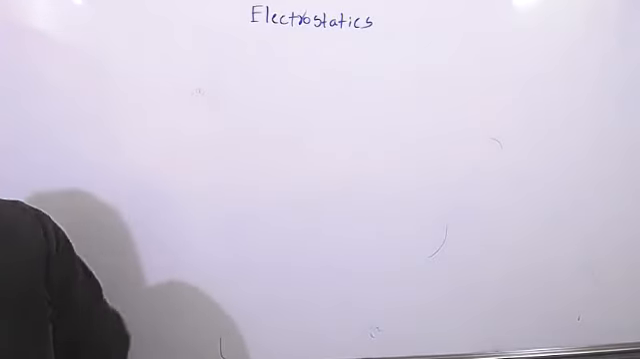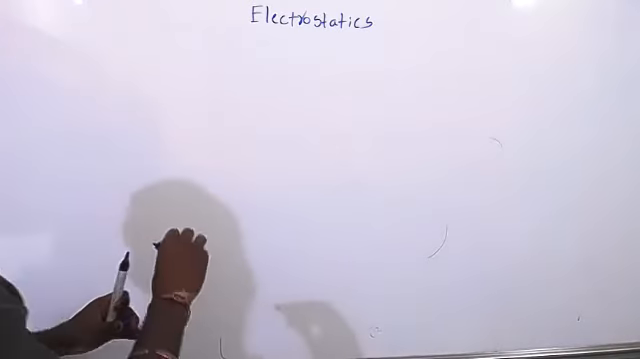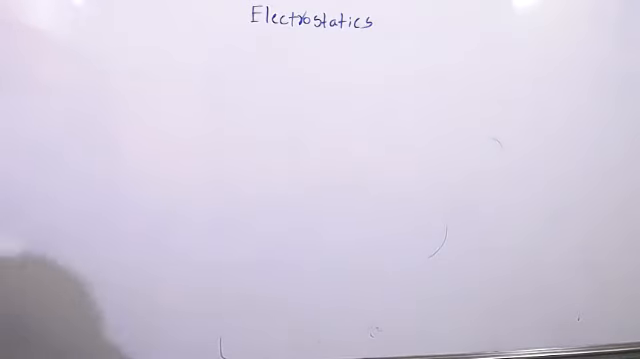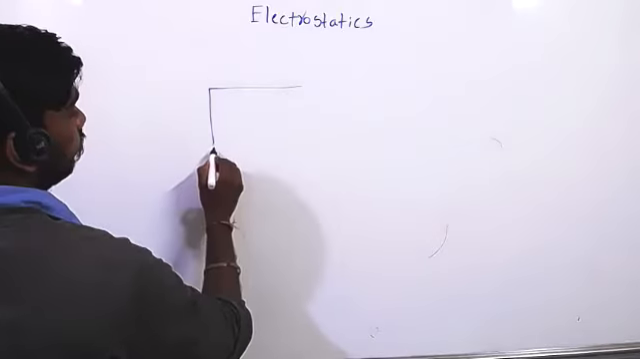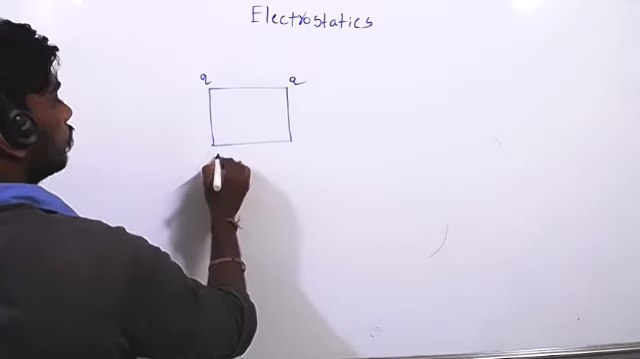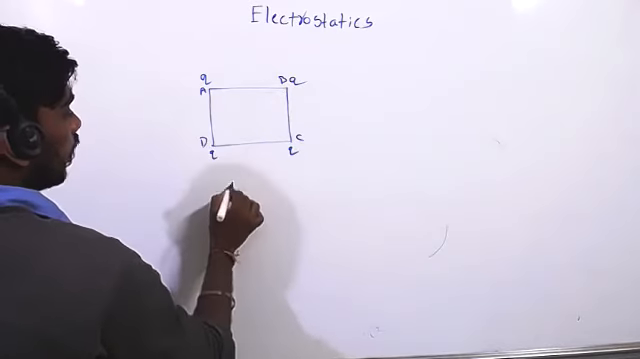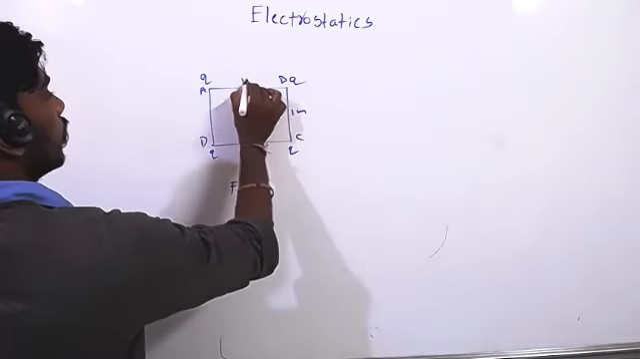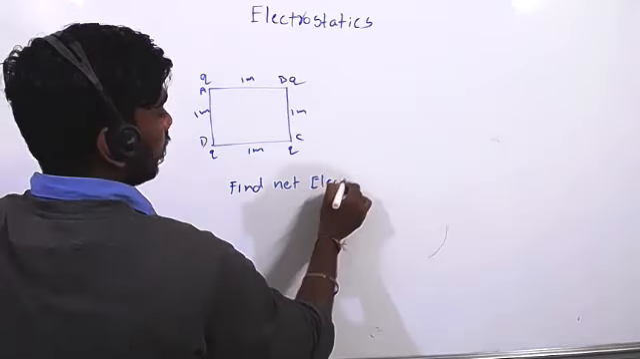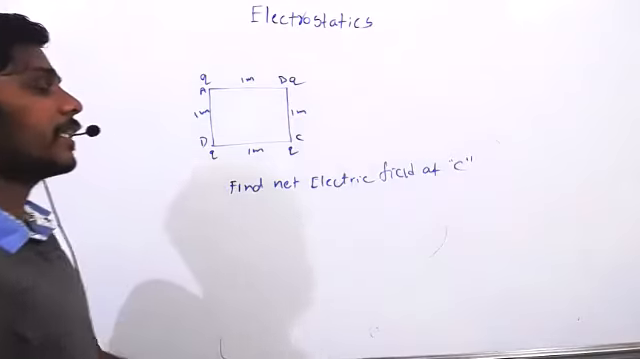Okay, now see. One more sum they can ask. Q, Q, Q, Q. Take it as A, B, C, D, with 1 meter, 1 meter, 1 meter, 1 meter. Find net electric field at C.